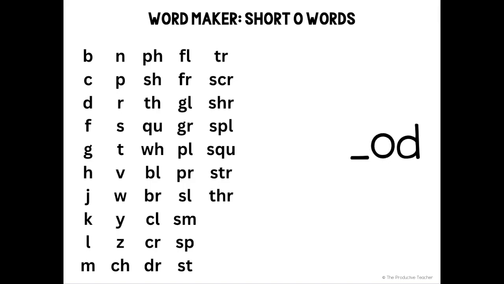vowel in a word, and a rime, that's the vowel and any letters that come after it. All the words in a word family have the same rime, but they can have different onsets. As we go through the video today, you can listen to me read the words, you can read along with me, or you can mute the video and read the words on your own. Let's get started.